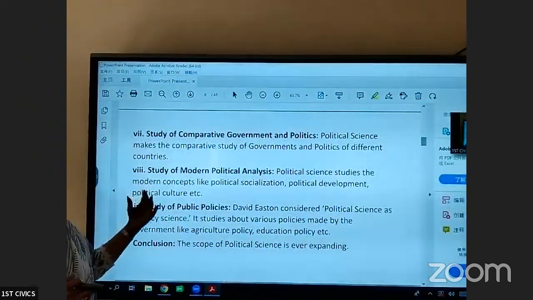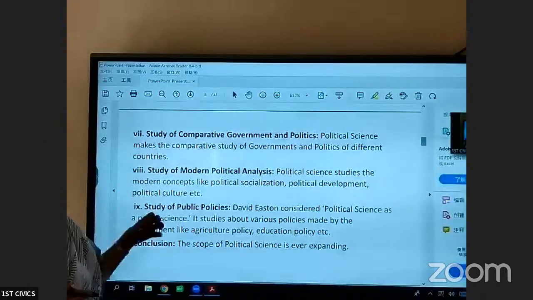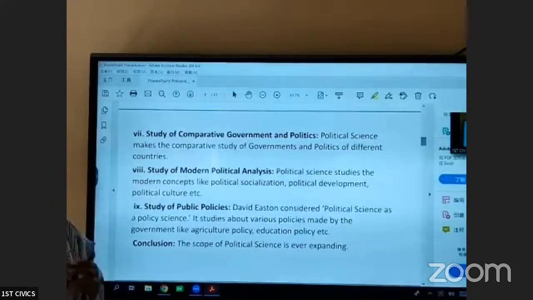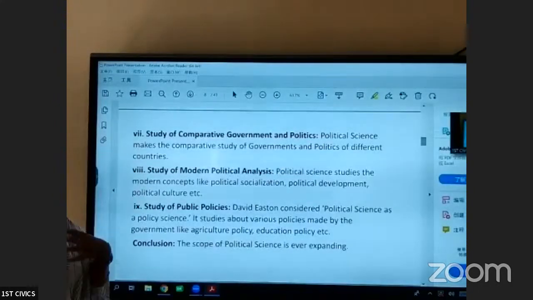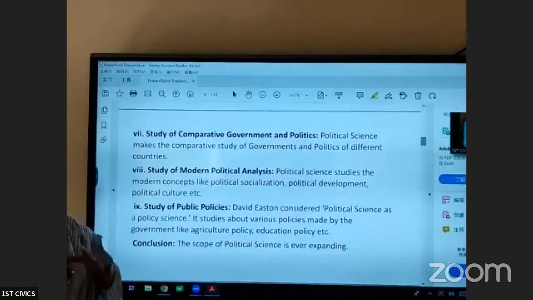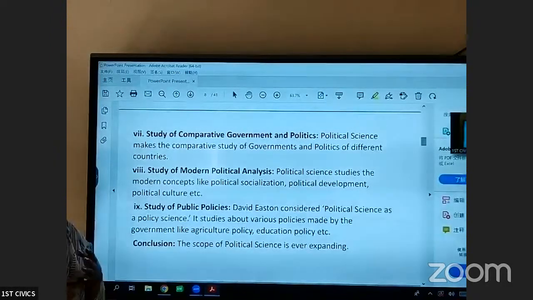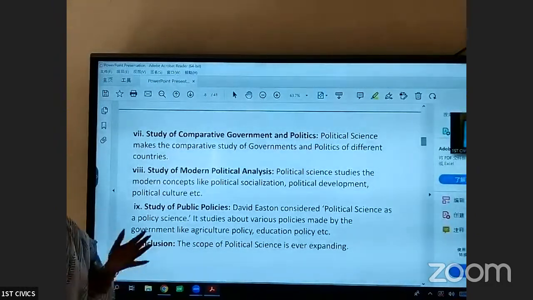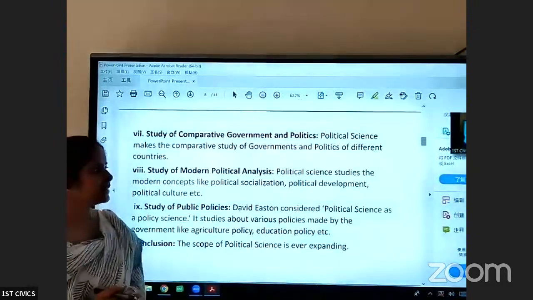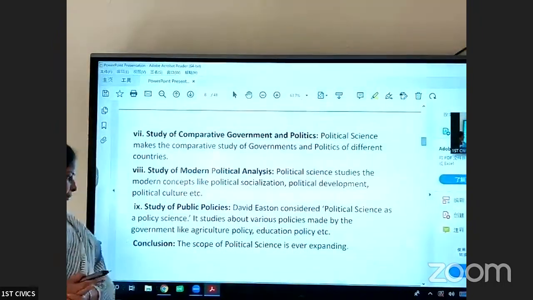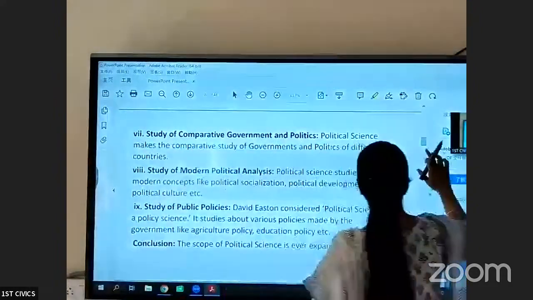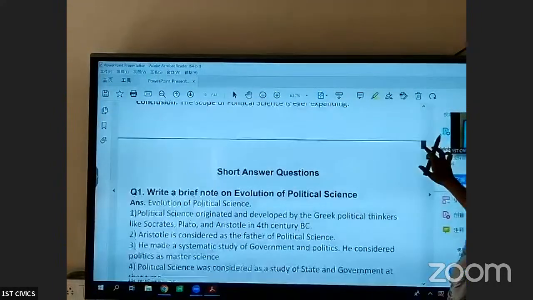We started with the study of the individual, and the relationship of the individual with society, state, and government. Now it studies various policies like public policy, education policy, population policy. So the scope of political science is ever expanding. I hope I'm clear with this topic. Let us move to short answers.